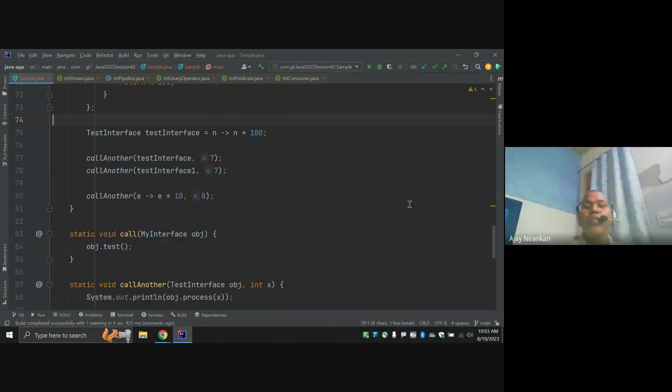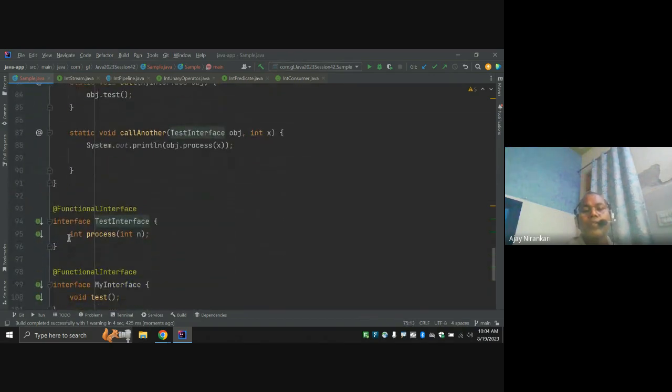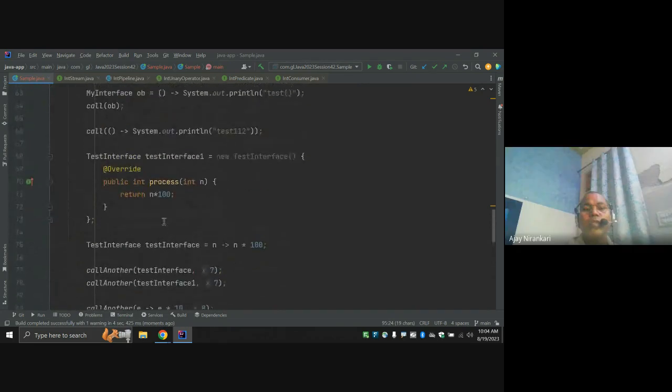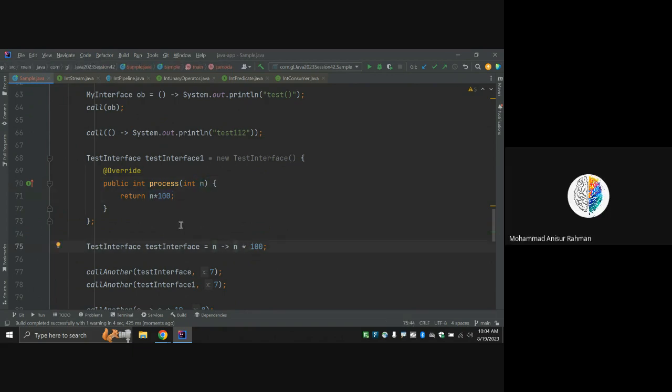100%, because both have the same logic. In this test there is one single abstract method, process. So this is the process logic. You have written the process method here. It takes one input n and returns n multiplied by 100. So this code you can write here. This is the n input we are receiving, and what is the output being returned? This, multiply by 100.